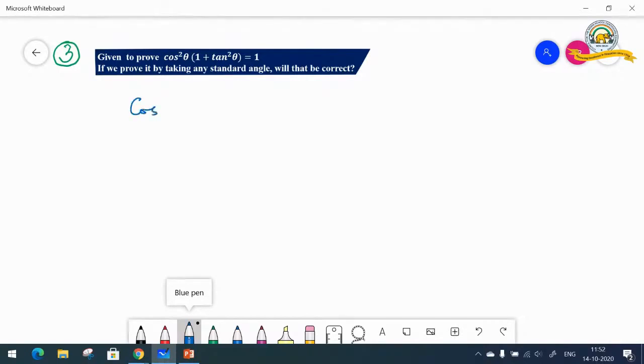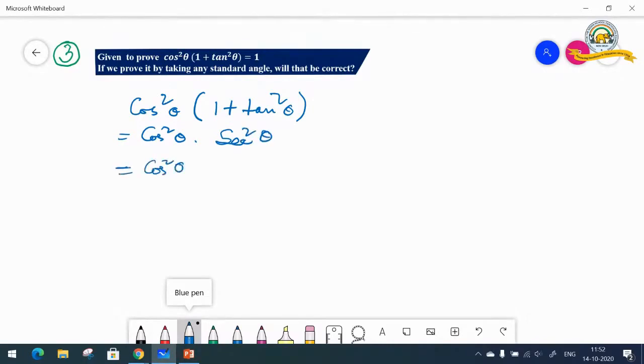So cos square theta into 1 plus tan square theta. We need to prove this. So equal to cos square theta. Now 1 plus tan square theta, you know your formula now, is what? Sec square theta. Now another identity we use.